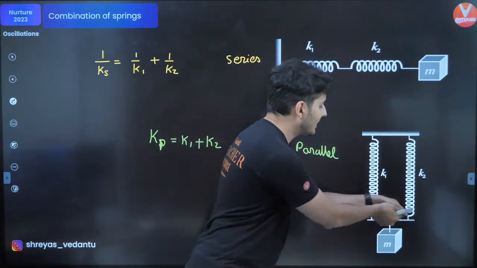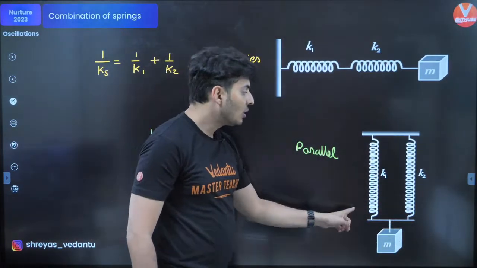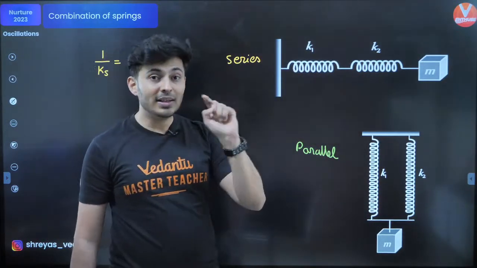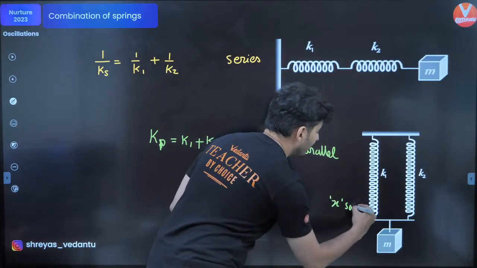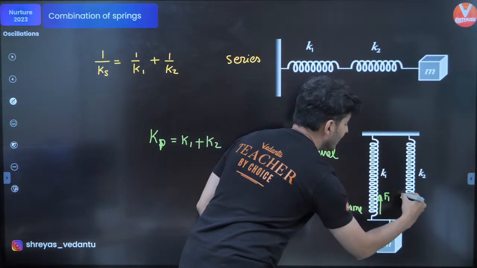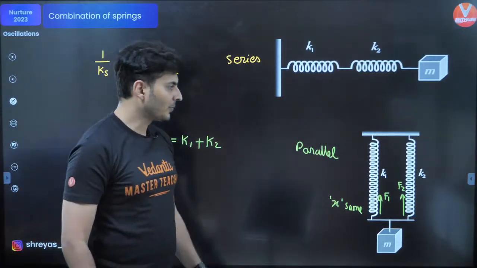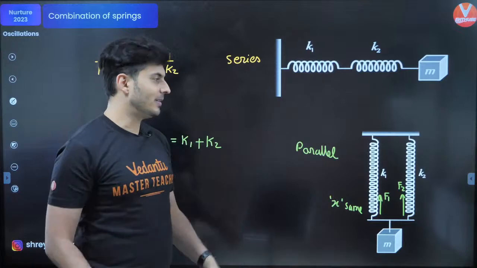One more thing. In parallel, when you extend this mass and the springs also get stretched or compressed, you know what is same in both of them? Come on, put it up in the chat box. What is same in both the springs? It's the x which is same. x is same, but forces F1 and F2 may not be the same because springs could be different. F is kx, x is same, k's are different, forces are different.